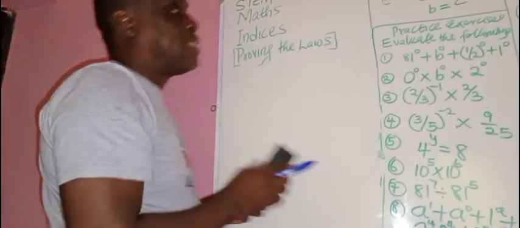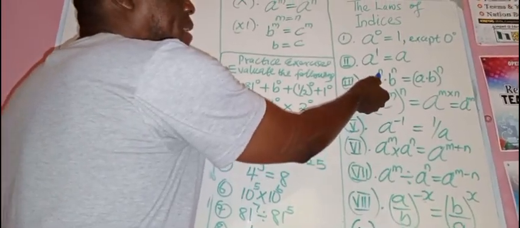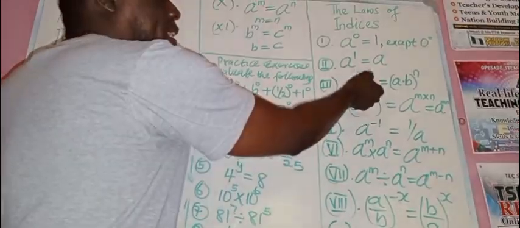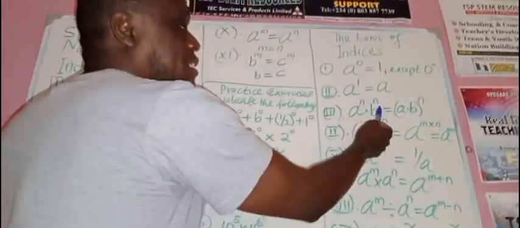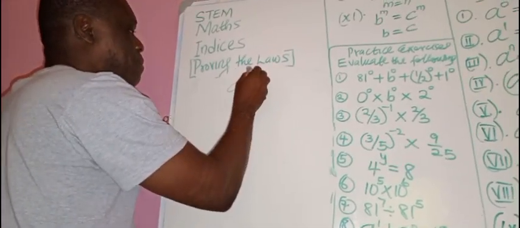Now, let's look at another law and try to prove it. Another law says if you have a raised to the power n times, this dot means times, b raised to the power n, they have a common exponent and they are being joined by multiplication. The law says you can bring the a and b together so that they can have a common exponent because the exponent is the same thing. Is that clear? So we want to prove that a raised to the power n times b raised to the power n is the same thing as a times b raised to the power n.